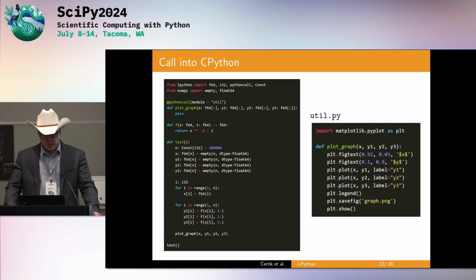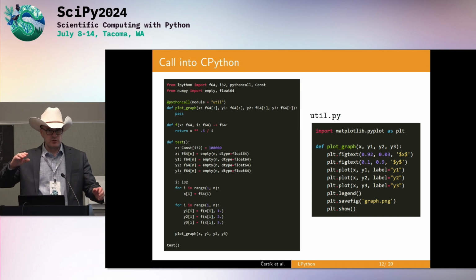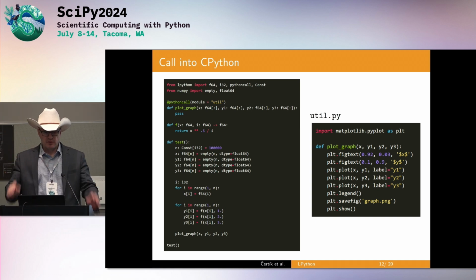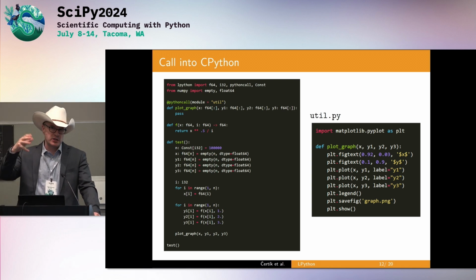My favorite way to call into Python is the other way around, having the main program in LPython so that you can use LPython to generate a binary, and then call into CPython. So we have a Python call decorator on the left, and it calls. You provide an interface. You have to tell it which module it's in, in this case util. You can see it on the right.